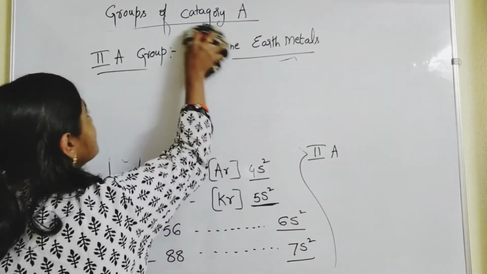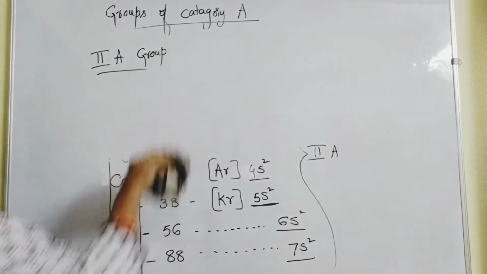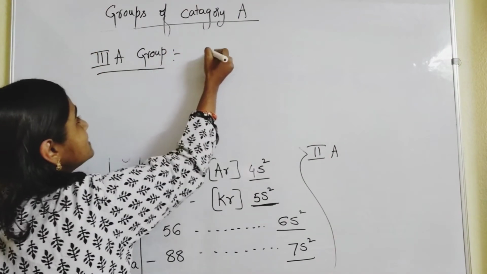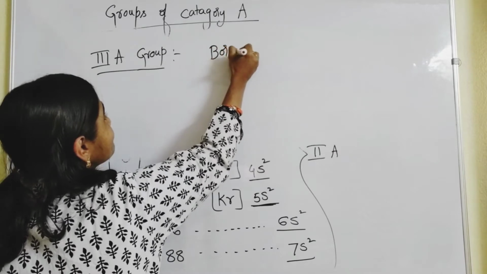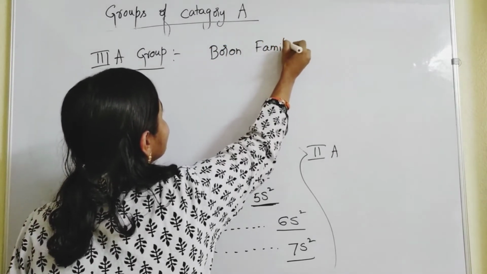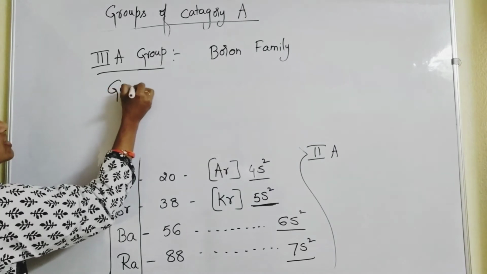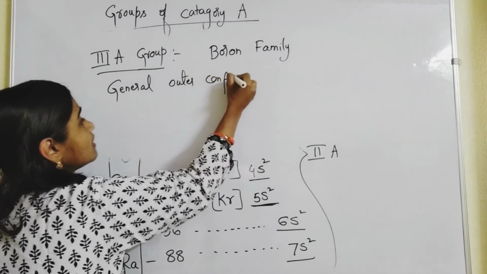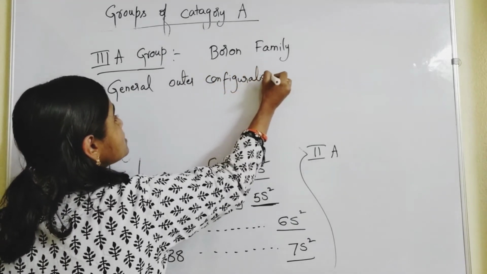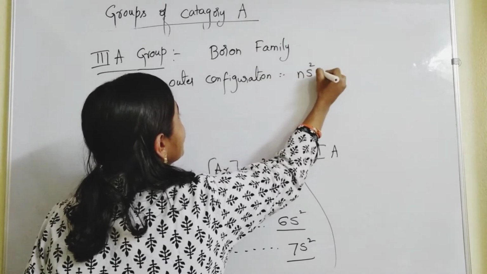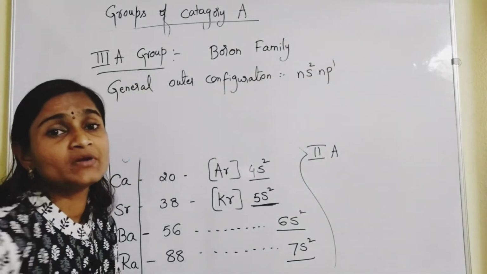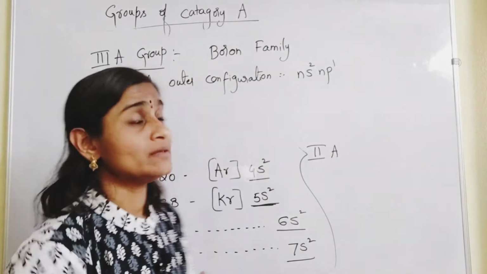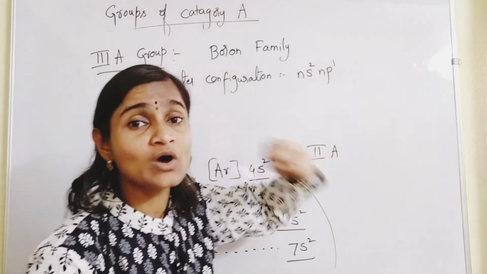Okay, so third A group elements. Let us move on to third A group elements. Third A group elements are called as boron family. Okay, general outer configuration is ns2 np1. Please remember, from here onwards, even p orbital also starts to fill. Okay, ns2 np1 general configuration.